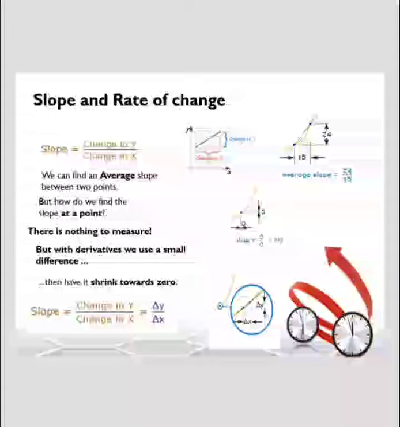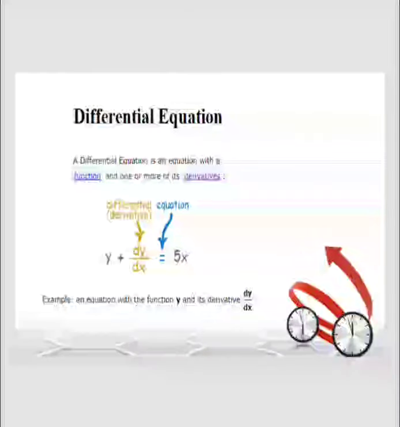But how do we find the slope at one point? At one point there is nothing to measure. We go to none other than the differential equation, because differential equation is used for small derivatives with small differences, and we go towards del y by del x, and we can calculate the slope at the point easily.